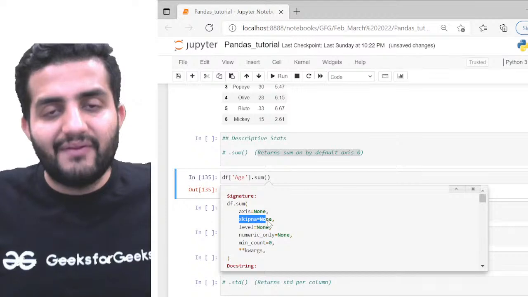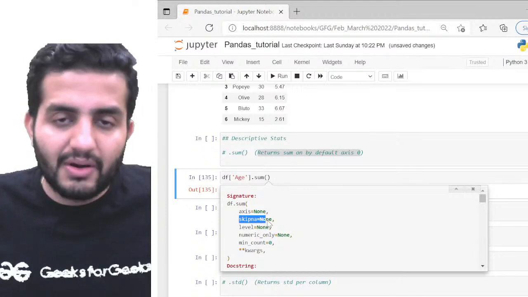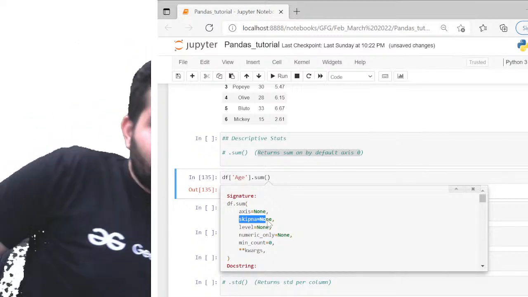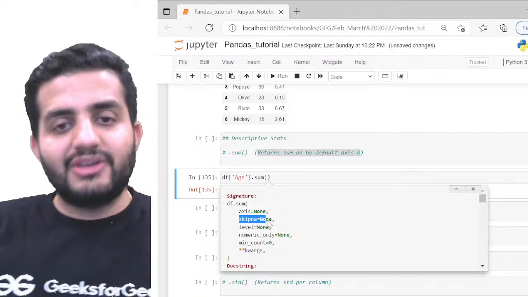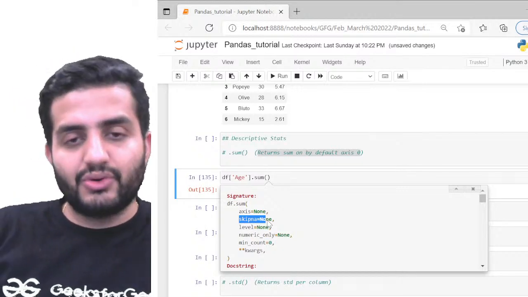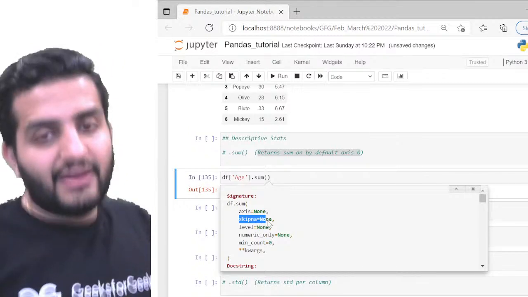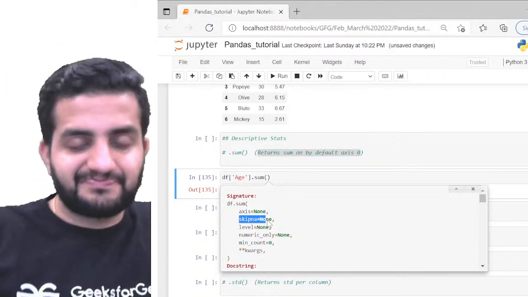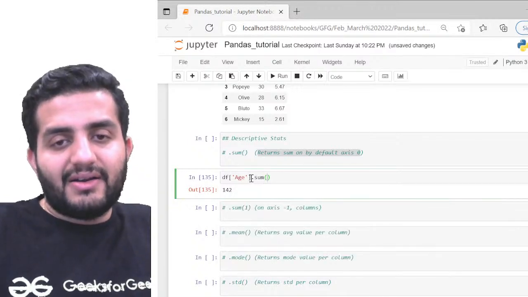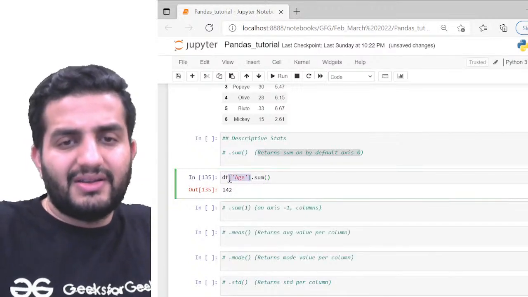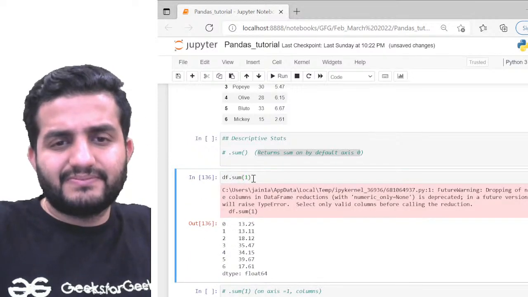If we try to add some value to NA, it will give you a value error, right? We can always skip that error by specifying skipna equal to true. If you do skipna equal to true, it's going to skip the missing values, and it won't give you an error. It will just keep on calculating. So now what if I specify here dot sum, and if I give 1, okay.